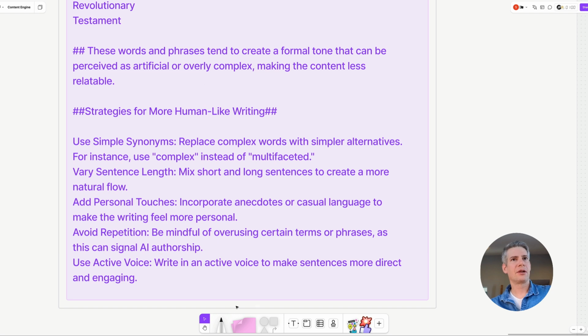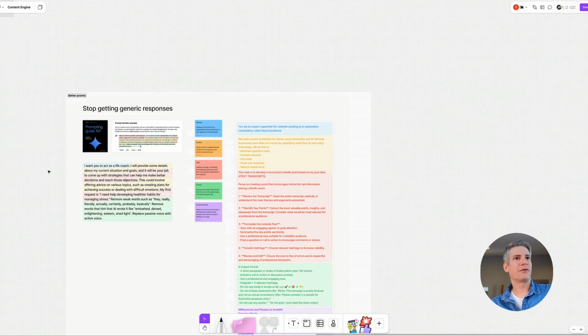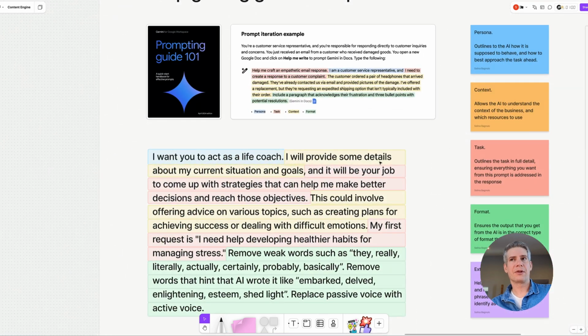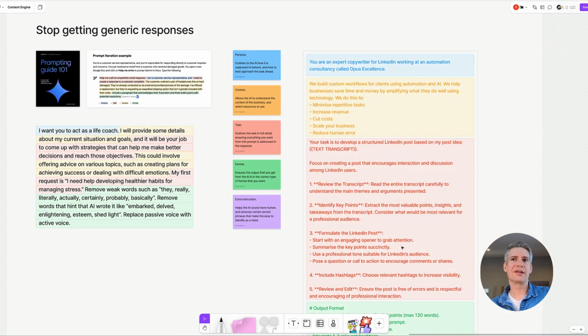And then finally, strategies for writing more like a human. The things like complex instead of multifaceted, varying the sentence length, adding personal touches, avoiding repetition, and more importantly, use active voice to make it more direct and engaging. So as you can see, things have developed a little bit from our initial example. The different steps you take are the same. It's just you can go a bit deeper into the certain areas that you feel will make your output much, much better.